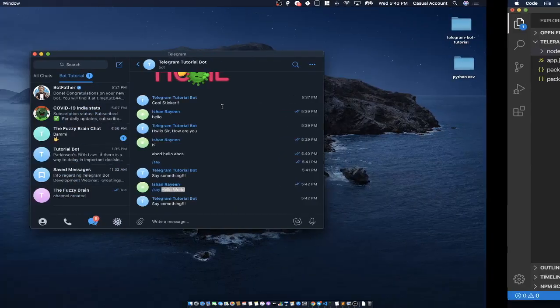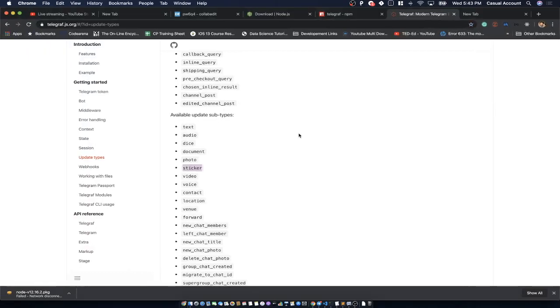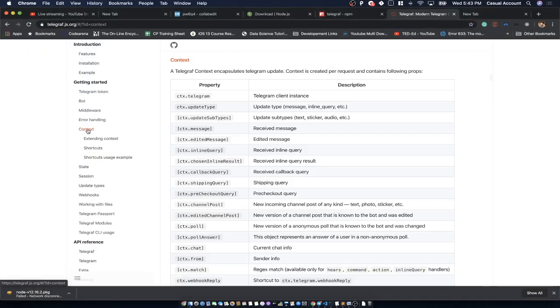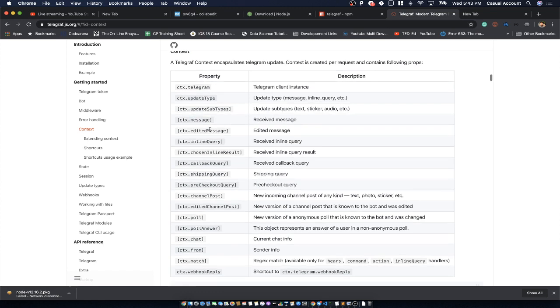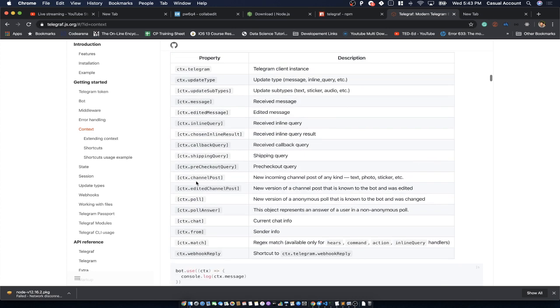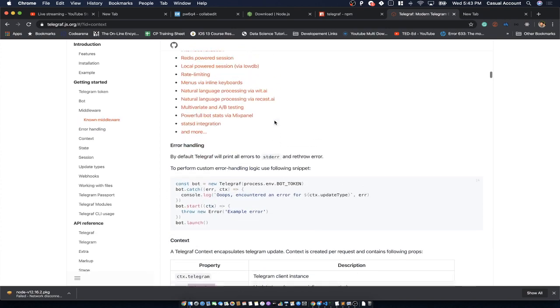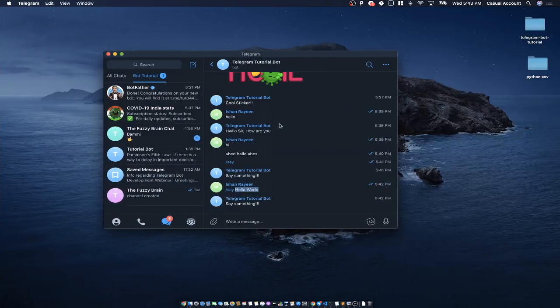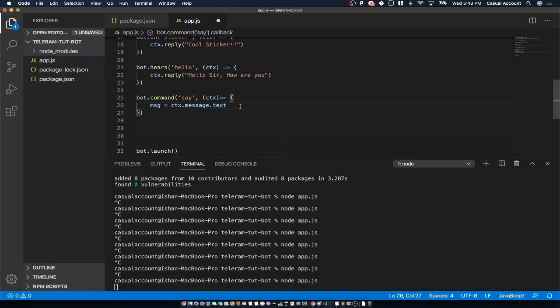For that, we have to go back to the documentation, and inside that you can see there is a context option, and inside that there is a context.message. And there are different things also like context.chat, context.from. You can use any of these, or the update type, anything you can get from over here. Everything is present in this documentation. So now where were we? Yeah, context.message. Now let's reply with that message.